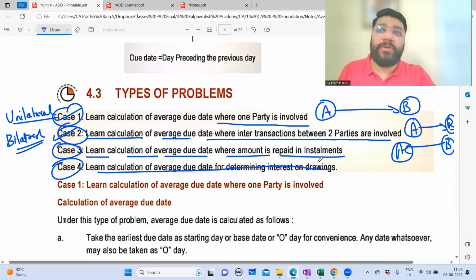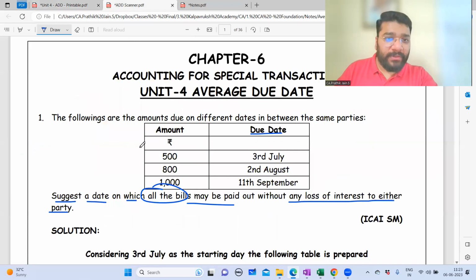but that doesn't mean that you will leave the 4th. ICAI is like, you judge me, I'll prove you wrong. So this attempt, you expect that case 4 will not come and it will come. So you have to do all the cases, but high weightage is given to case 1, case 2, and case 3. Now let's go back to our question.